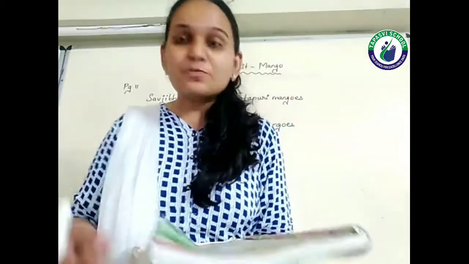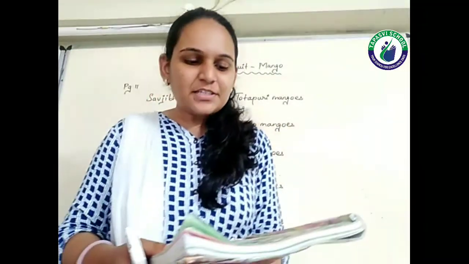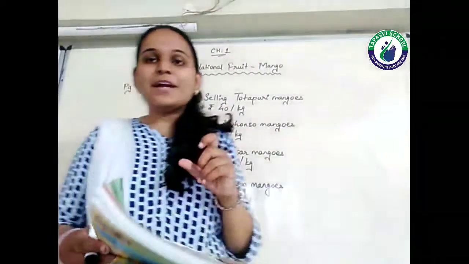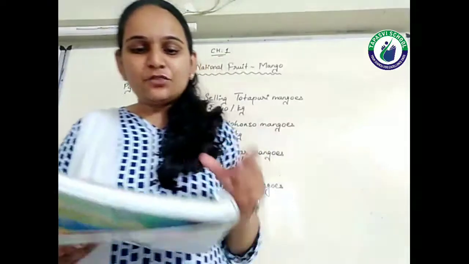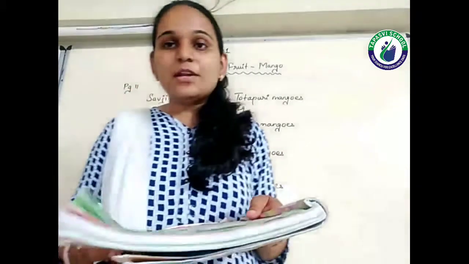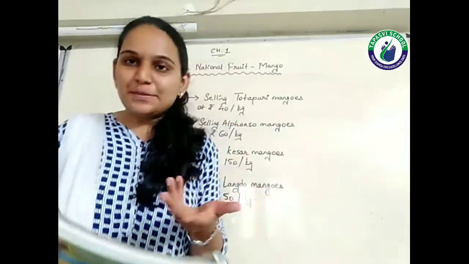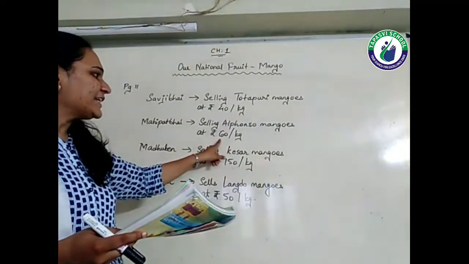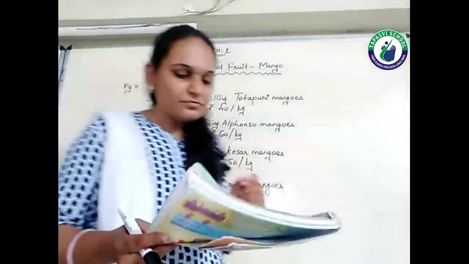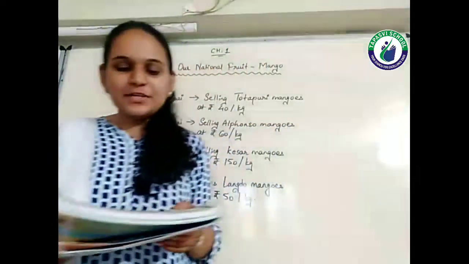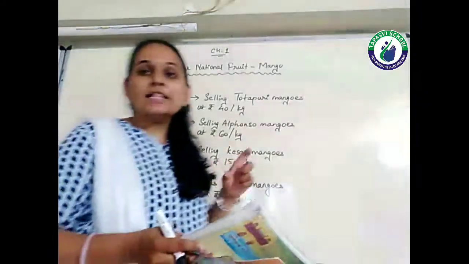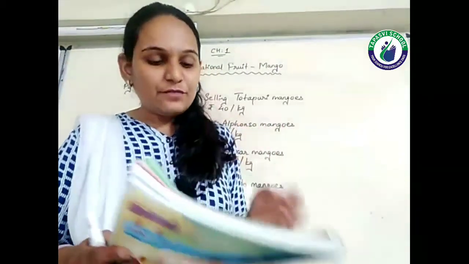Now below that, there are certain persons who are selling their mangoes. Sauji Bhai, what is Sauji Bhai saying? Come here, buy this Valsari Totapuri at the rate of rupees 40 per kg. So Sauji Bhai is selling his mangoes at rupees 40 per kg. Next one, Mahipat Bhai: never so cheap, Alfonso at the rate of 60 rupees per kg. Now Mahipat Bhai is selling the Alfonso mangoes at rupees 60 per kg. Madhuben is selling the good quality Kesar mango at rupees 150 per kg. That means the cost of 1 kg mangoes will be 150.